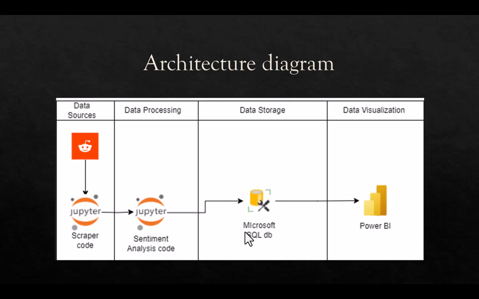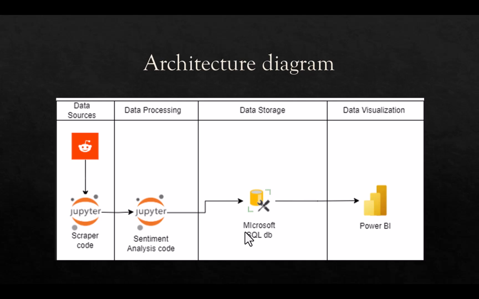For this design, our data sources come directly from Reddit, and we are using scraper code with the Reddit API to access it, using Python. For our data processing, we are also using Python and running sentiment analysis in this code.